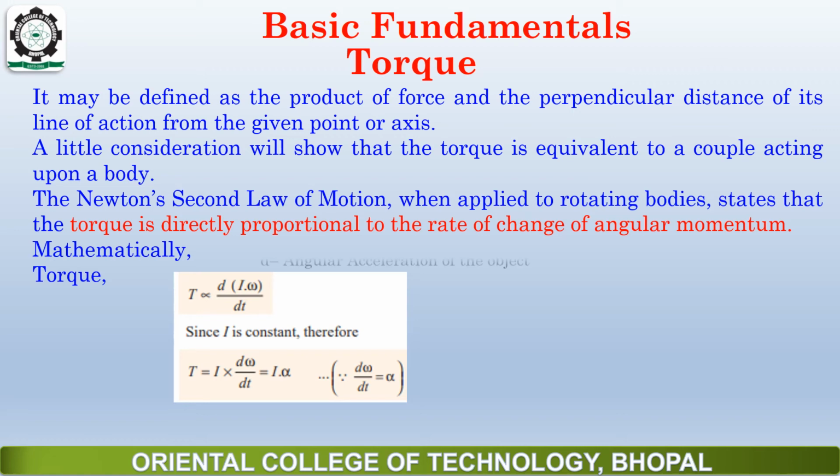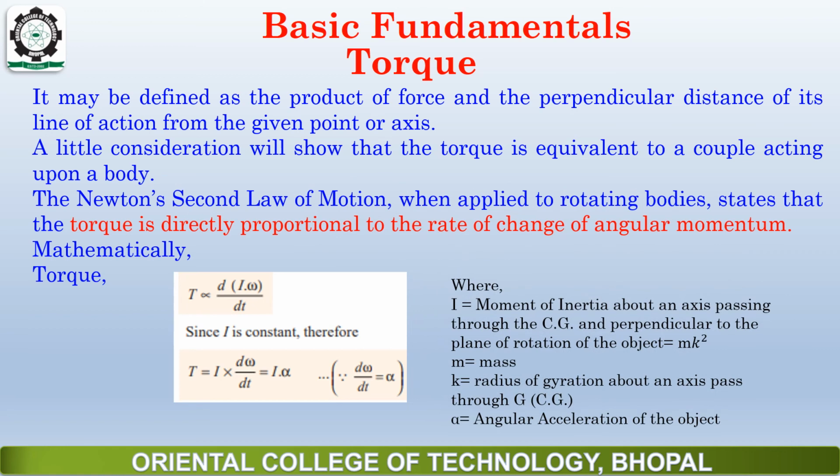I is what? Moment of inertia about an axis passing through the center of gravity and perpendicular to the plane of rotation of the object. It also has a formula, I is equal to Mk square, where M is the mass and k is the radius of gyration about an axis passing through CG. Alpha is the angular acceleration of the object, or we can say the rate of change of angular velocity.